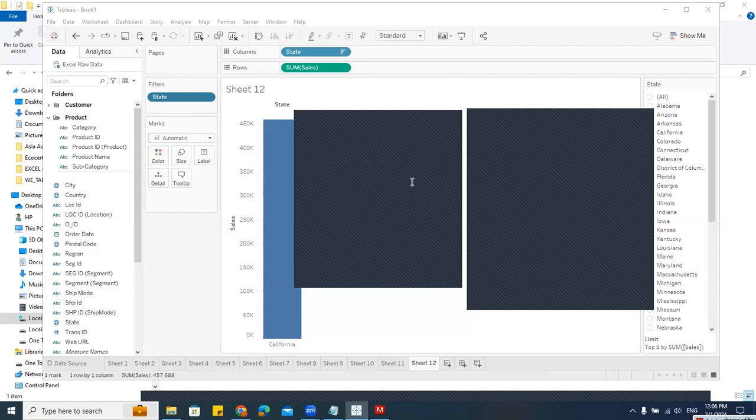Tableau or Power BI overall, which is better? Now in the market, both are actually equally important. I cannot tell which is more important. Both are equally important, but if you compare the two, I can say Power BI is on top, but both are equally important.